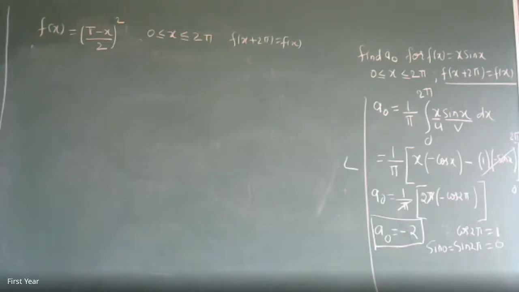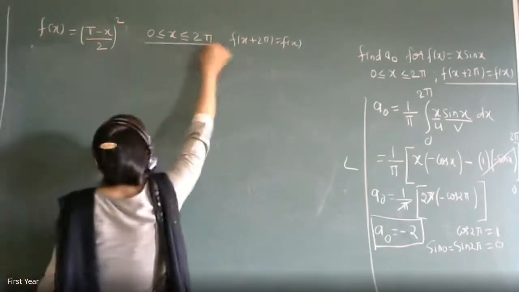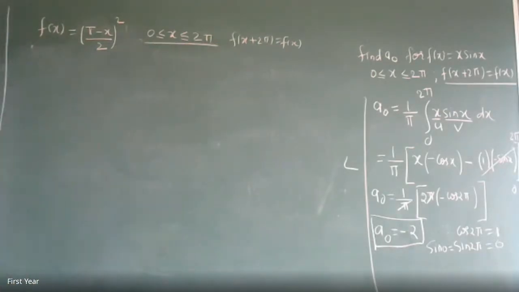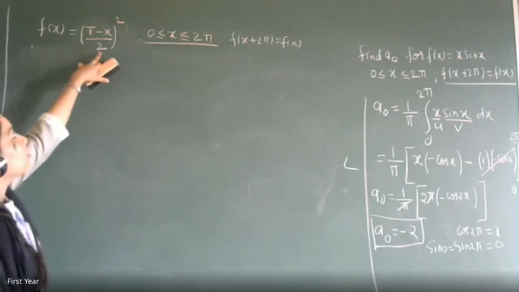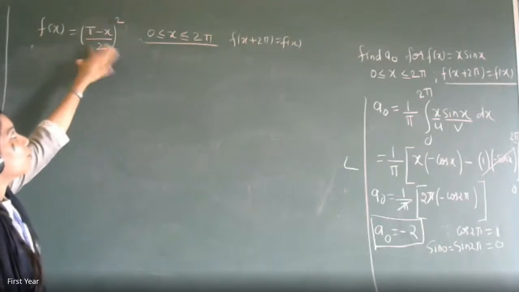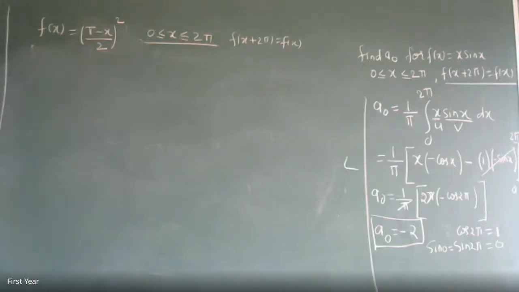Same formula you are going to use because your interval is same. So the a naught formula will be again 1 by pi integration 0 to 2 pi into f of x. Be a bit careful while doing this integration. Take the 4 outside, squaring it first only, so that it will become simple, and then take the integration of pi minus x the whole square.